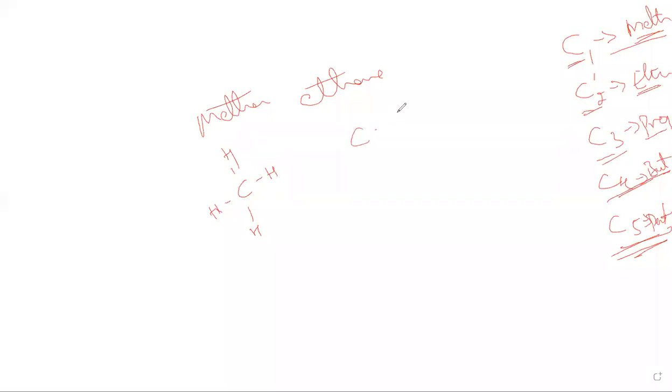Similarly, for the structure with carbon, the valency should be 4: 1, 2, 3 and 4. Hydrogen, hydrogen, hydrogen, each forming one bond, and the rest forming the bonds to carbon. This is the structure. It can also be written as a condensed structure. The condensed structure we can write is CH4. With 3 hydrogens condensed together, we can write CH3.